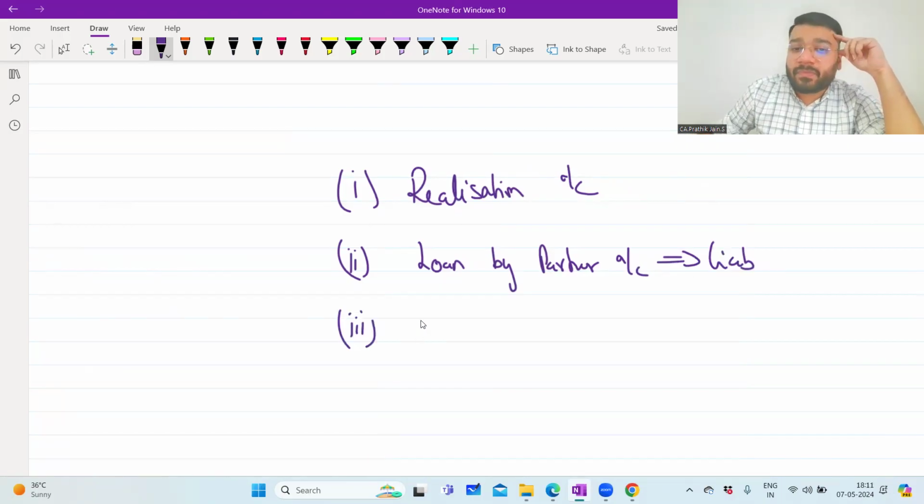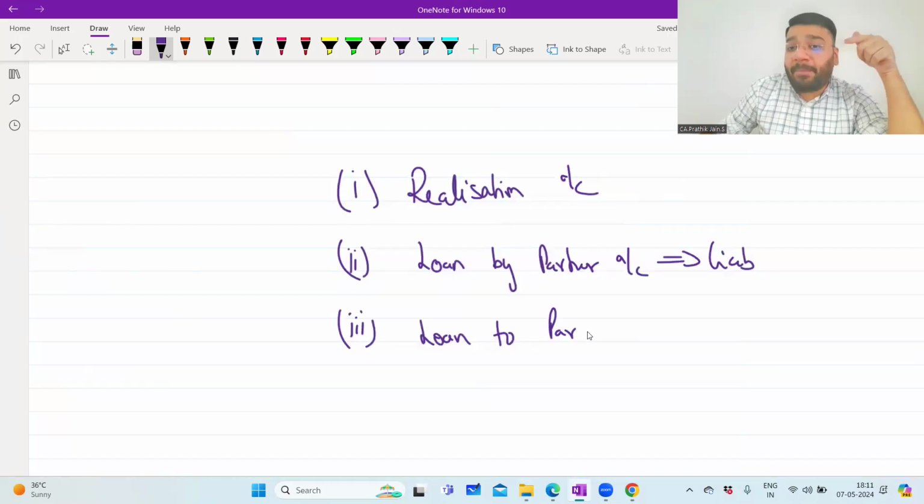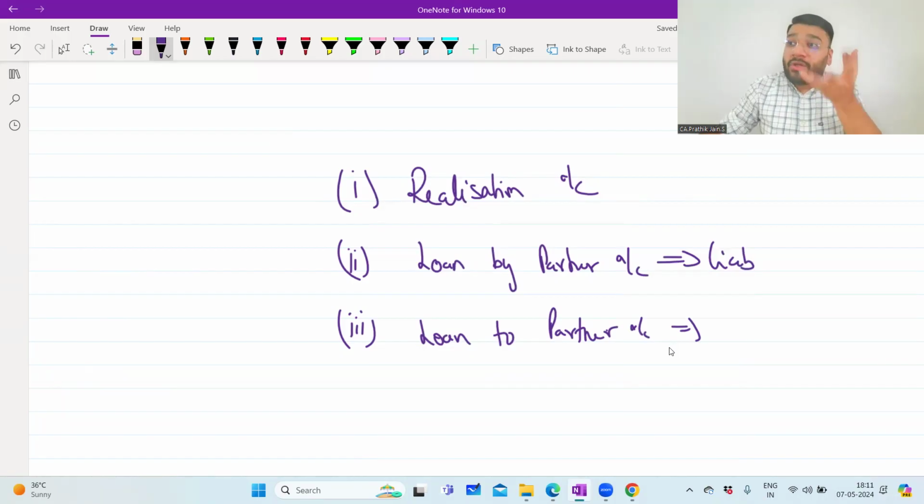Third is loan to partner, the loan given by the firm to the partner account. This is an asset account. The loan that is given to the partner, we have the right to receive it back in the future, and anything that we get in future is an asset. These 3 accounts you will have.